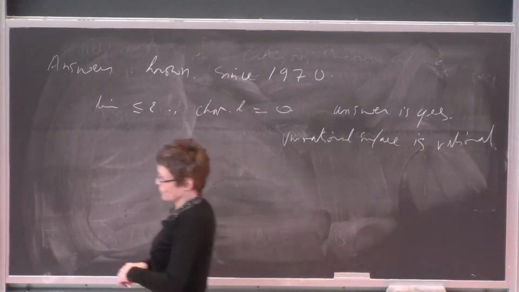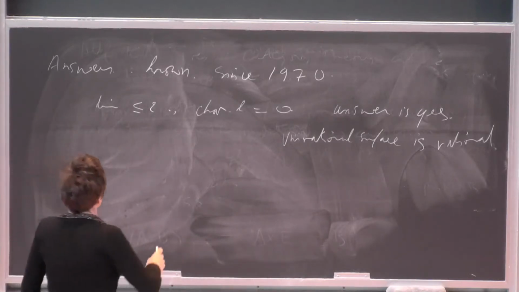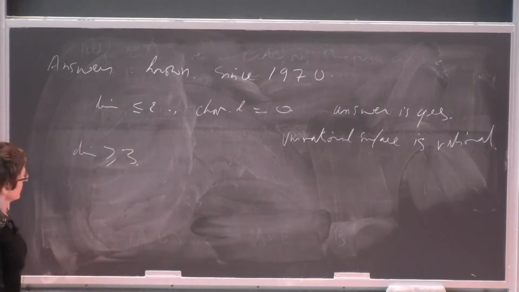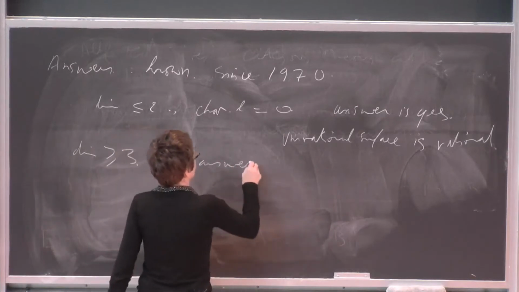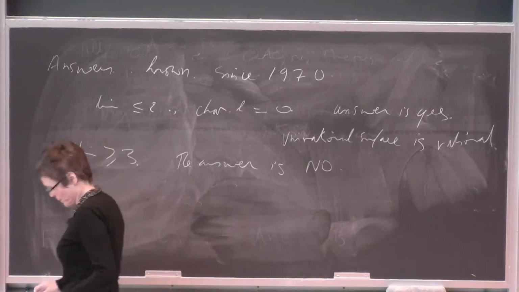So this is a yes for this problem, and a fortiori yes for the stable one. And starting from dimension at least 3, the answer is no.